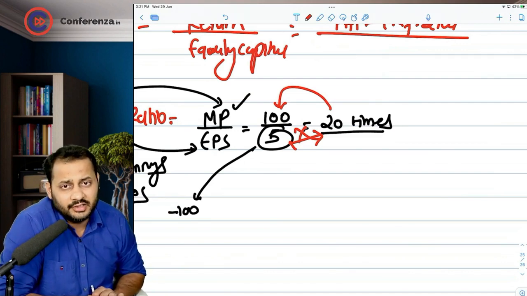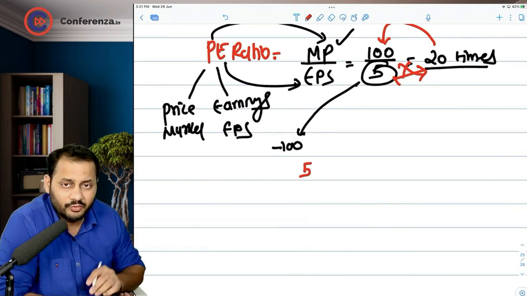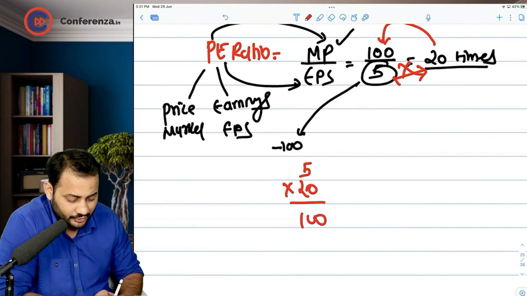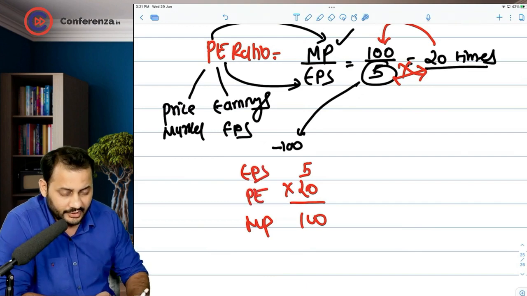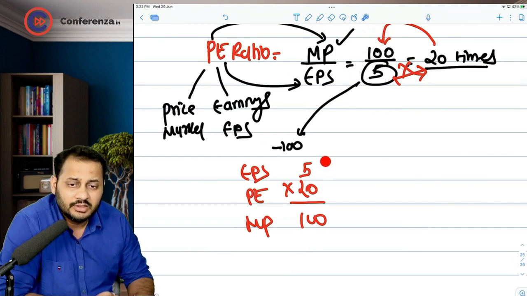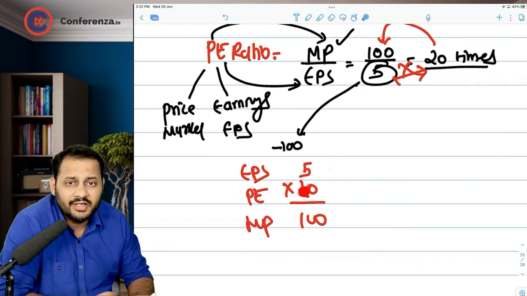20 times the earning in the market. So what does that mean? If you want to earn 5 rupees per share, you will have to pay 20 times of it, which is 100, to buy the share. See, EPS, PE ratio. Again, we will interpret it once again. If you want to earn 5 rupees, you will have to pay 100 rupees to buy the share, which is 20 times your earnings. 5 into 20 times. So 20 is the multiple of earning at which the market price is trading in the market. Market price is nothing but PE ratio times the earning.